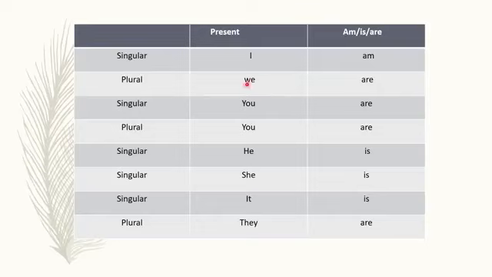Means more than one person. So we is plural. And with plural we will use here helping verb are.